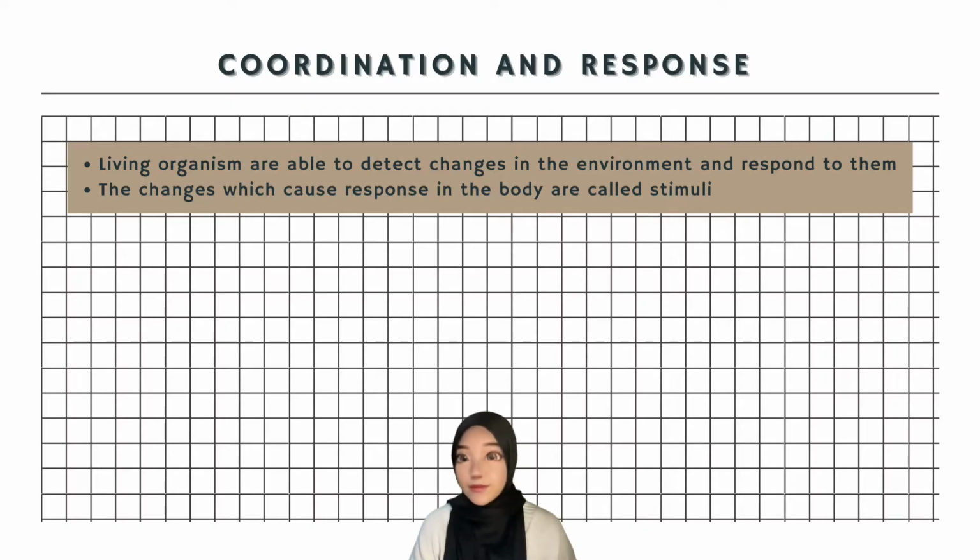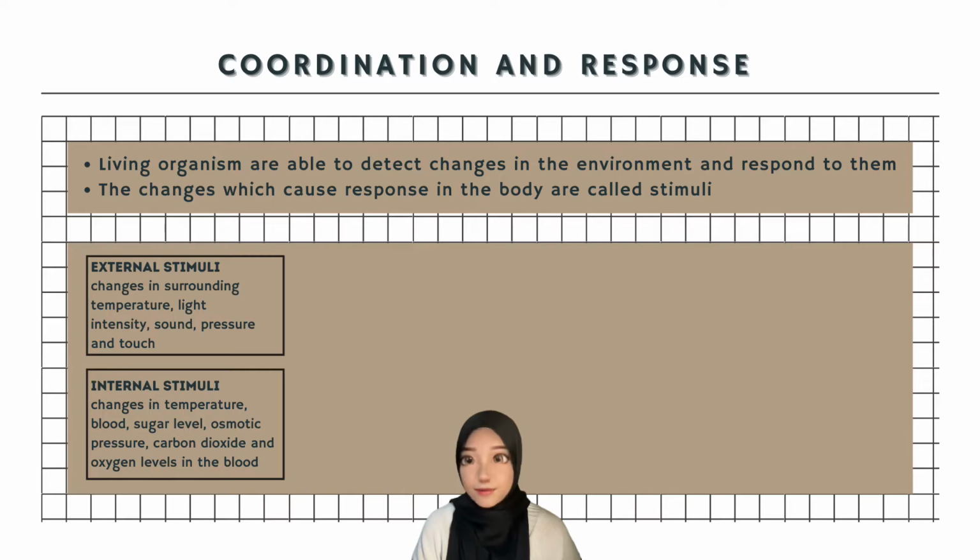I believe everyone knows that an organism experiences changes in its internal and external environment all the time. Living organisms are able to detect changes in the environment and respond to them accordingly. Such an ability is known as sensitivity, and the changes which cause response in the body are called stimuli. There are two types of stimuli, which are external and internal stimuli.